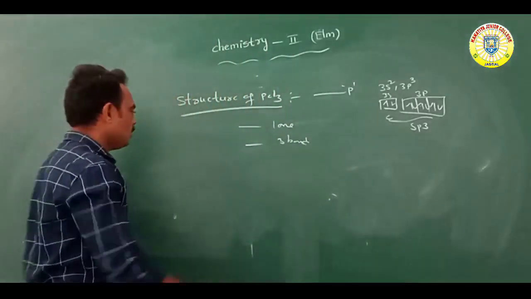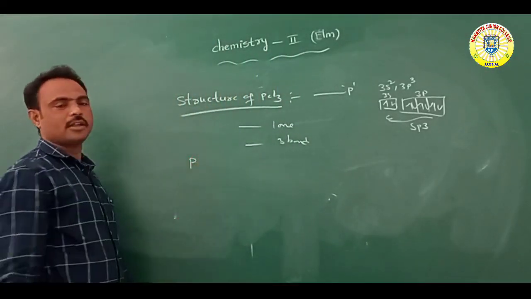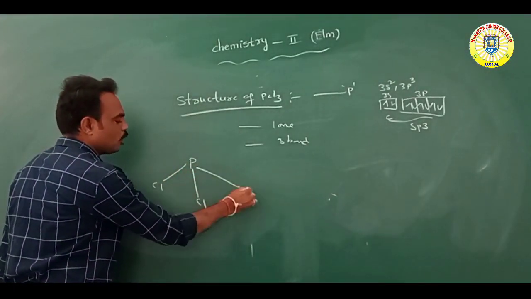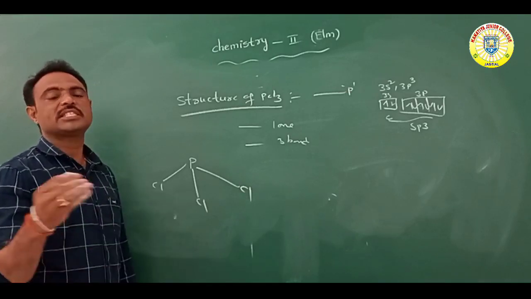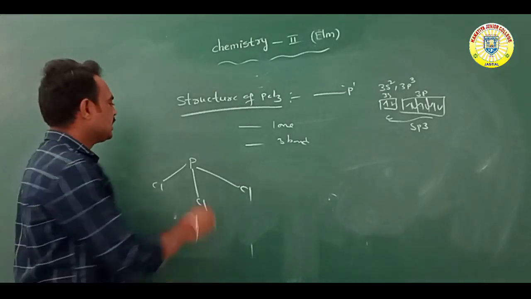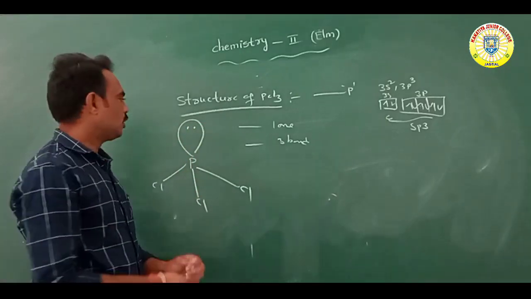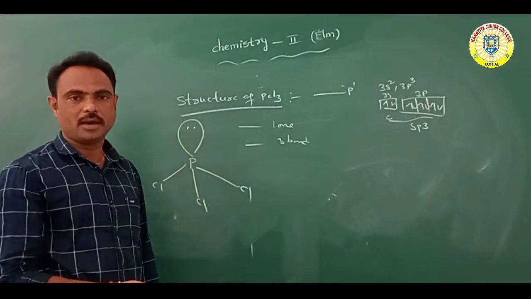Phosphorus is the central atom, attached to 3 chlorine atoms with single bonds, and it contains 1 lone pair, indicated with an orbital.